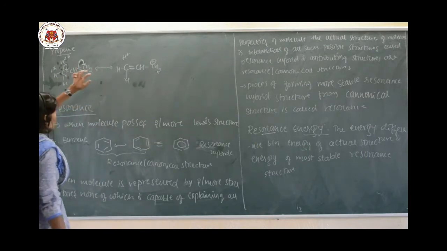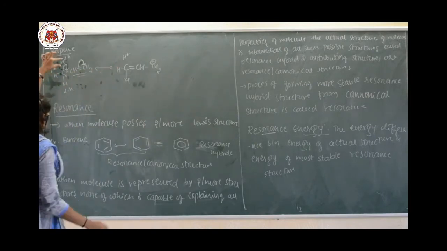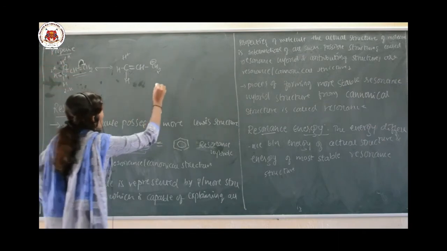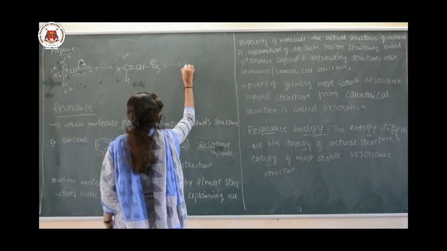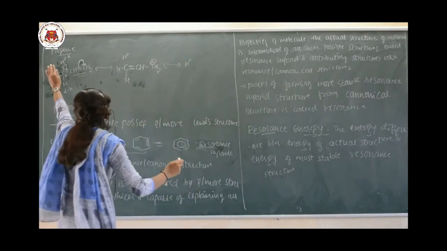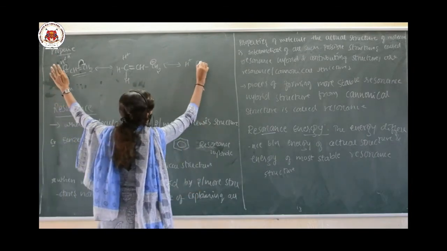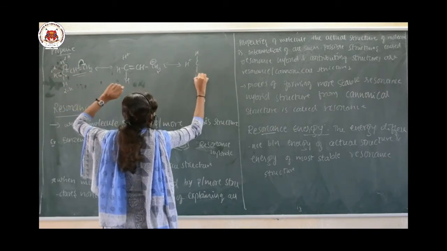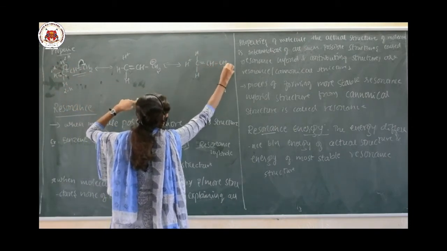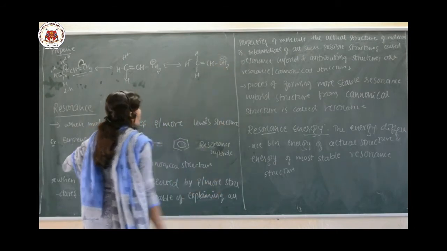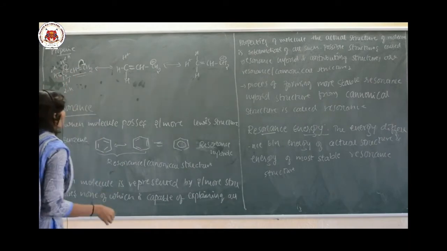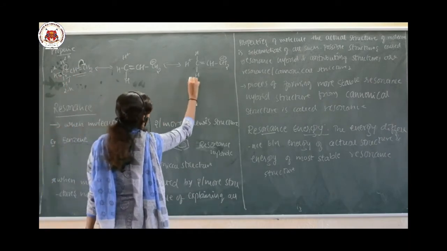So if this hydrogen or this sigma bond is donated, what will be the structure? This hydrogen gets free. Now what remains is CH, again here it will be a double bond, and here it is like this only. So if this other hydrogen is contributing, what will be the structure?